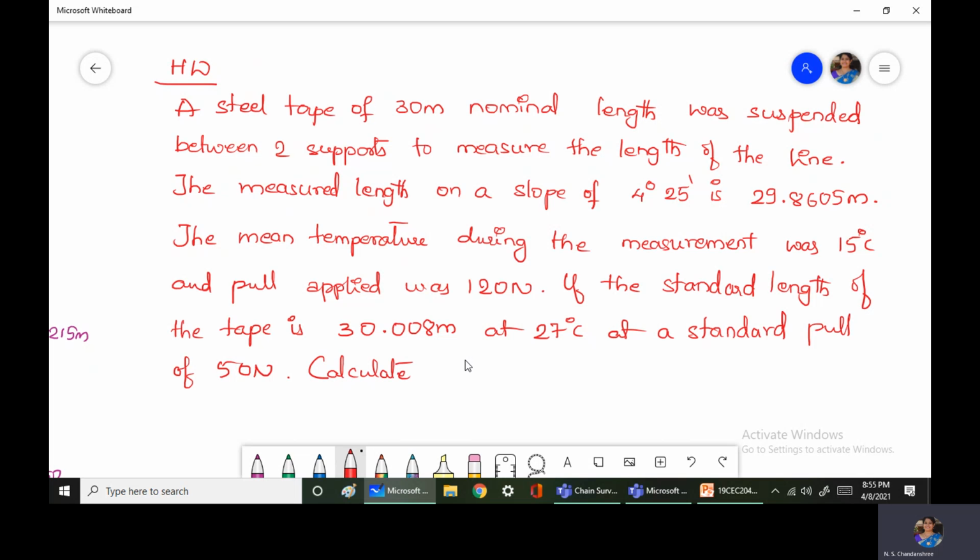Calculate the correct horizontal length.